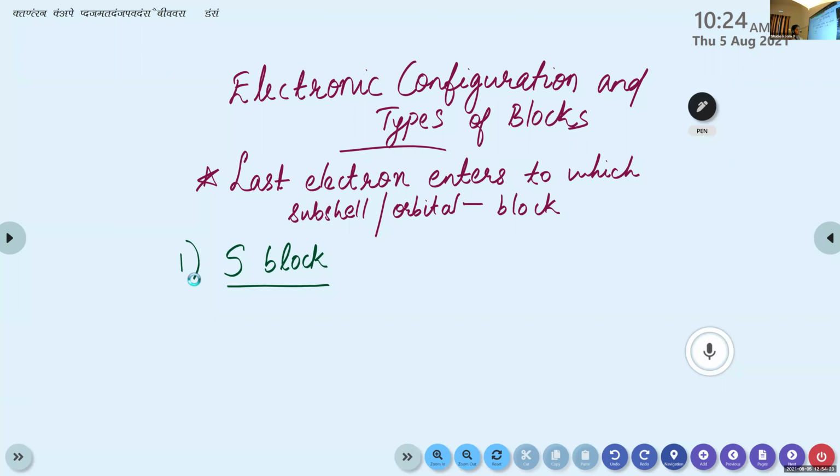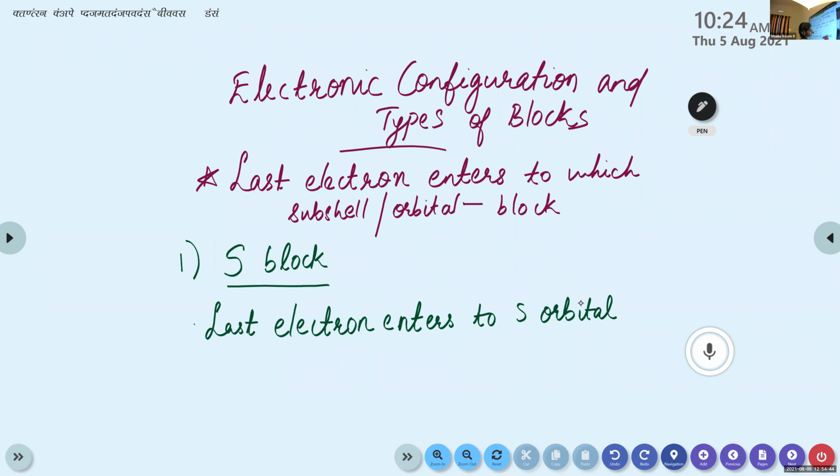So here the last electron enters to which subshell or which orbital? Yes. So you can write last electron enters to S orbital. Then which are the two groups that come under this S block?